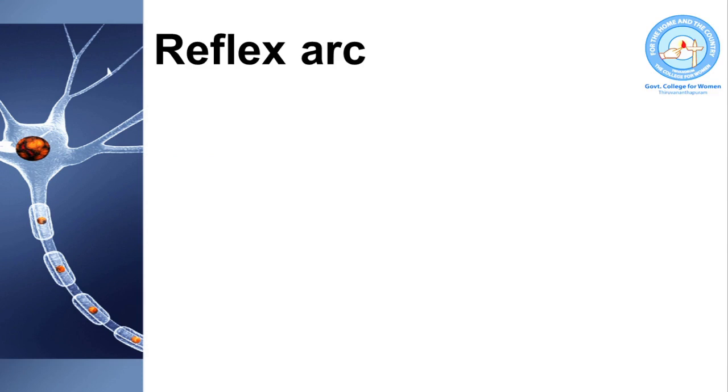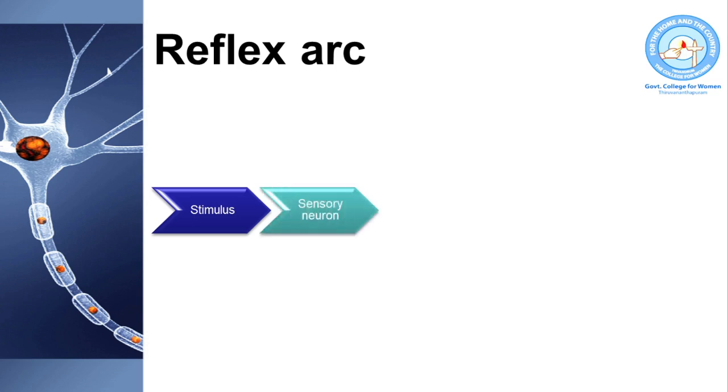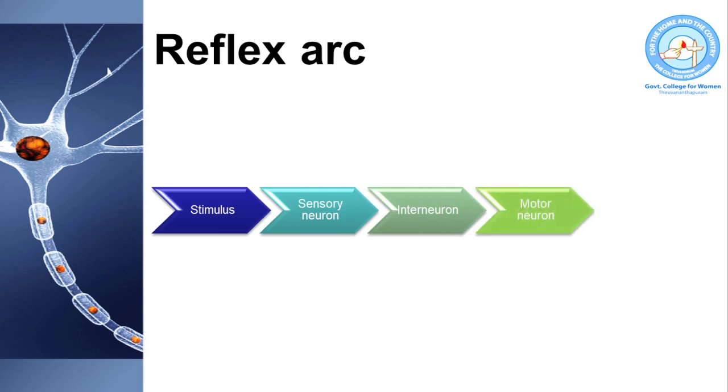Let us see the reflex arc once again. First, there is a stimulus. The stimulus will be perceived by the sensory receptors which generate sensory impulses. The sensory impulses are carried by the sensory neuron to the spinal cord. Inside the spinal cord, there is an interneuron which generates motor impulses which are then transmitted through the motor neuron to the muscles to bring about muscle action. This is the pathway of impulses during a reflex action which is called reflex arc.